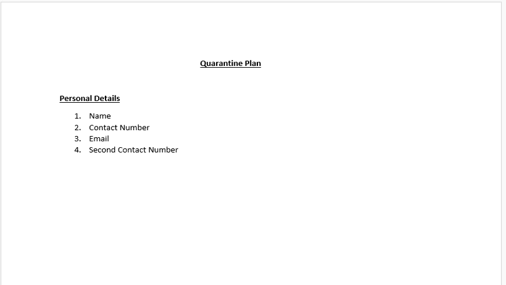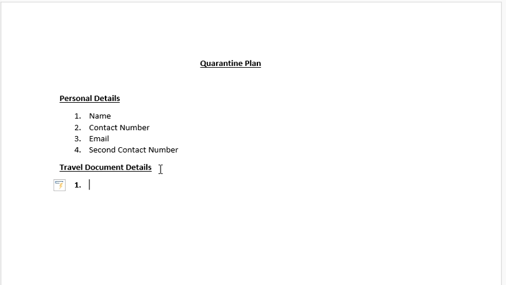Then comes your document details, or in other terms travel document details. So what are the things you should cover here?